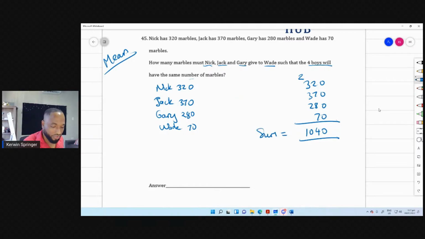So the average is going to be equal to the 1040. You all with me? Divided by how much? And I think I could do it like this, this style of division here. I could do this 1040 divided by 4, because you all could probably see that. Or let's do it like this. 4 into 1040. 4 goes into 10 2 times, remainder 2. 4 goes into 24.